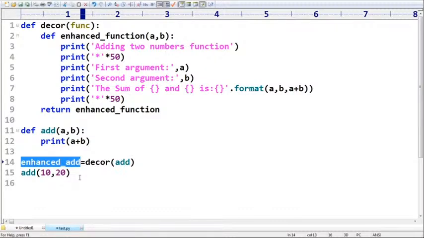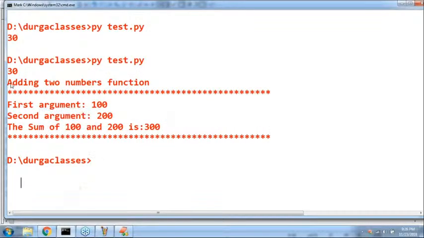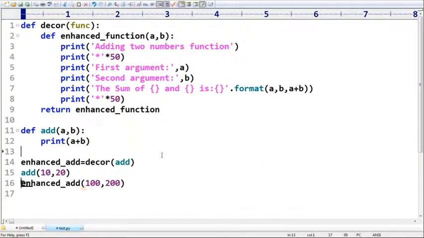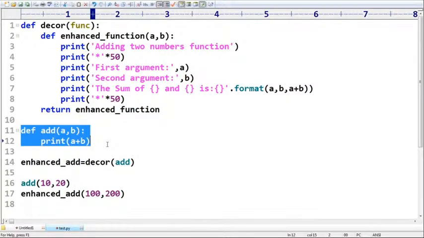Now observe very carefully. If you want it with the decorator, call this function. If you want it without the decorator, simply call this function. Both facilities are available now.